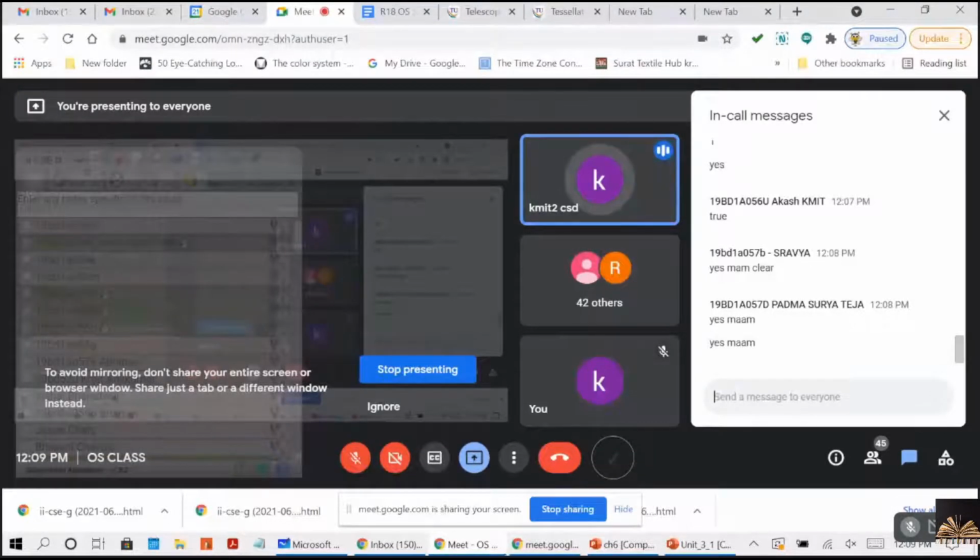So now, if you are clear with these two, test and set and compare and swap functions for the critical section problem, these are the solutions. I can say these instructions are used to manage the locks. If you can manage the locks, that means you are giving the solution to the critical section problem.